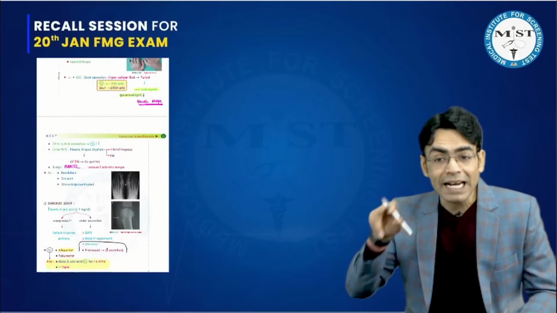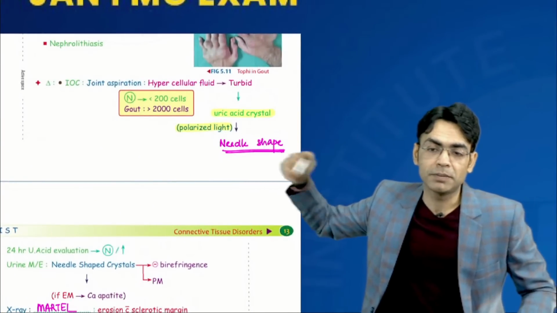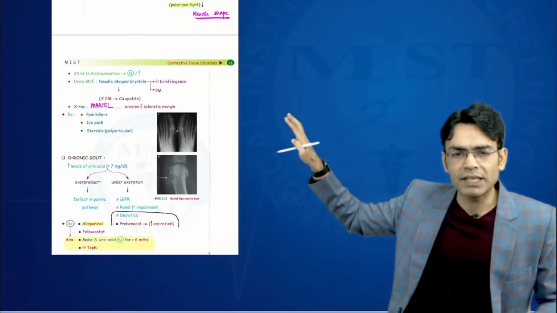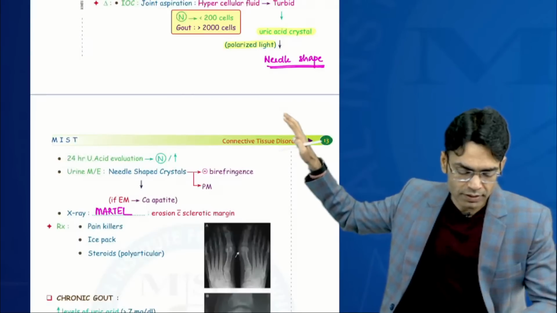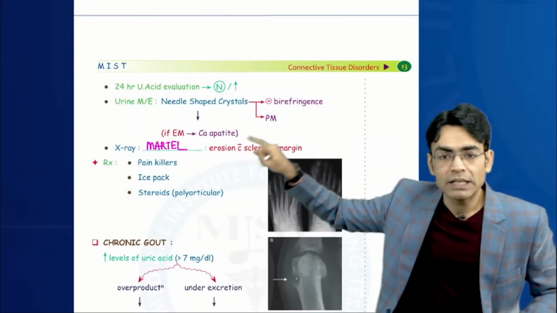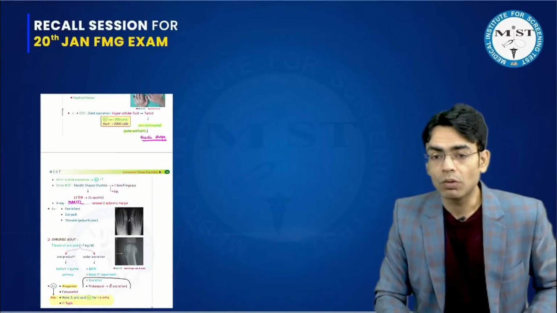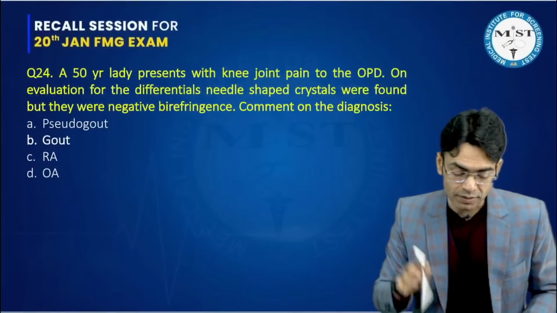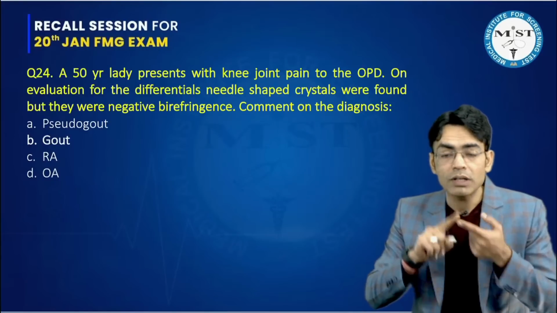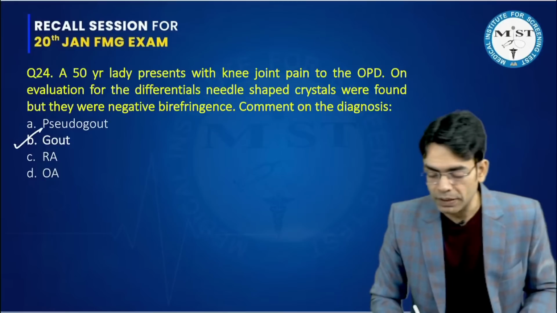Needle-shaped, negative birefringence. So when we were discussing gout in our medicine classes, again a screenshot from the workbook, we discussed that there would be needle-shaped crystals which we will be seeing, but what we have discussed is that in gout, the birefringence would be negative. You got confused regarding gout and pseudo-gout. In pseudo-gout, yes, the knee joint is involved. I understand that, but in pseudo-gout, the birefringence will be positive. Here they are talking about negative birefringence, so the answer would be gout.